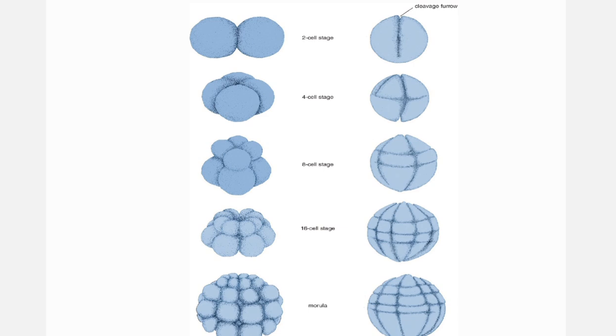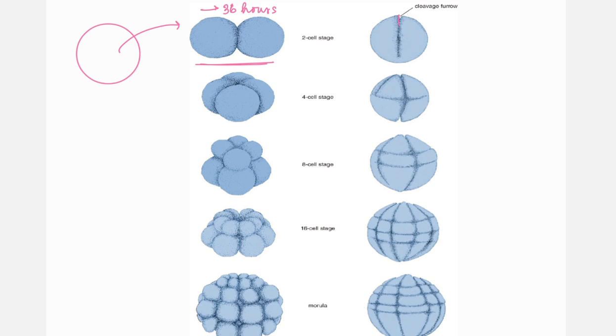Let's once go through the entire process of what happens. First, we have a zygote that gets converted into a two-cell stage at 36 hours post-fertilization.